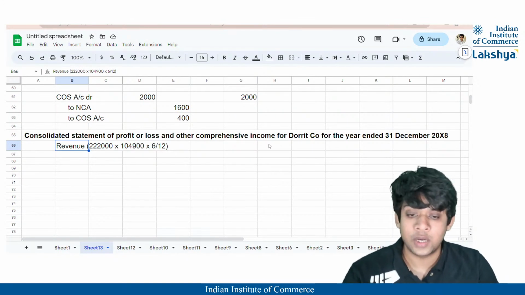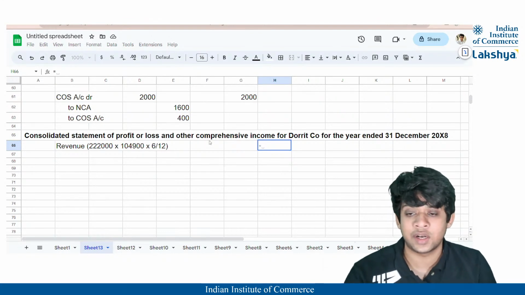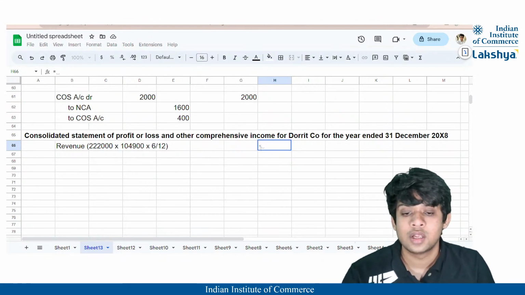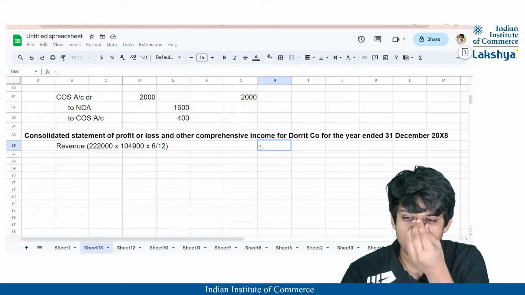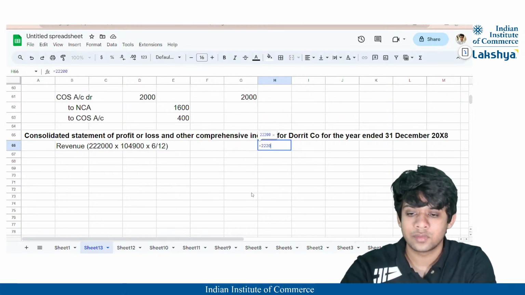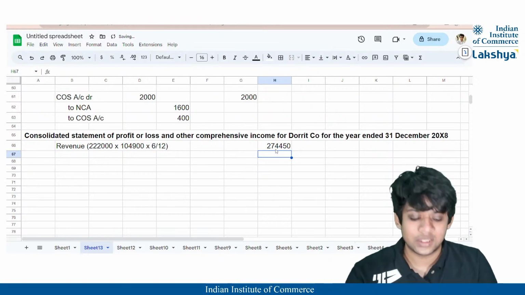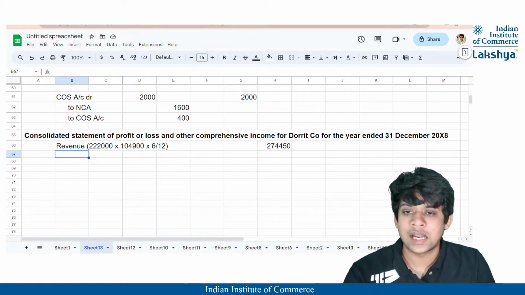No, there is no PERP or any other adjustments which is required, right? Because the non-current asset transfer does not affect your revenue, right? So here it is going to be 1,04,900 into 6 divided by 12 plus 222,000. So that will be 2,74,450, correct? So this is our revenue.